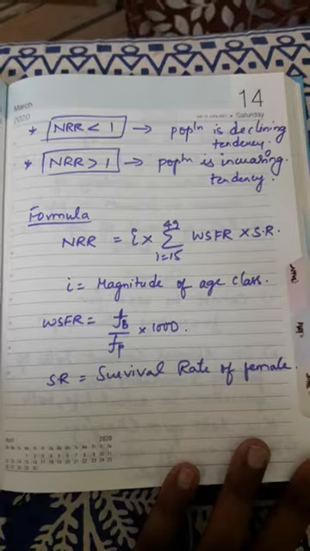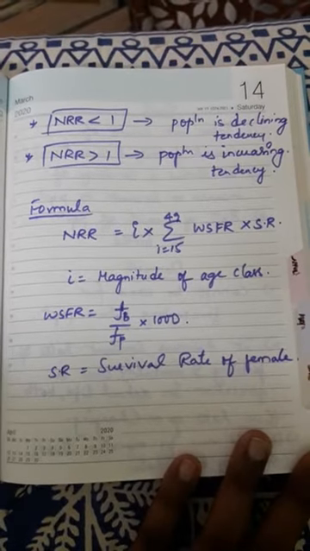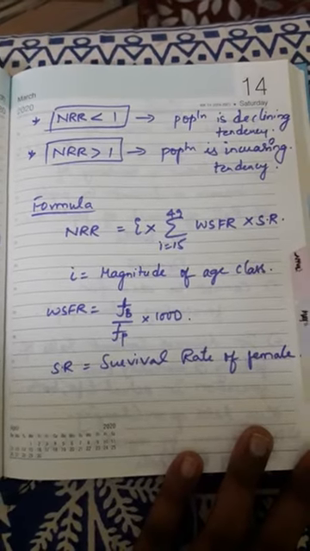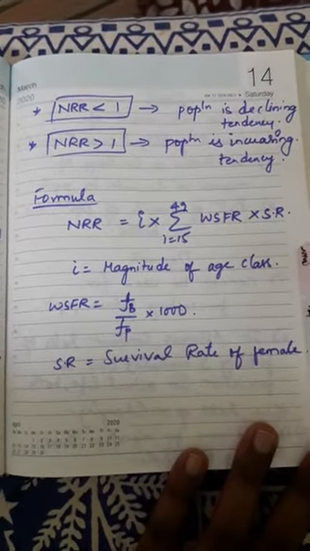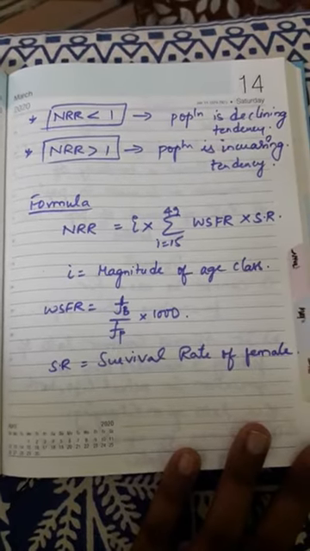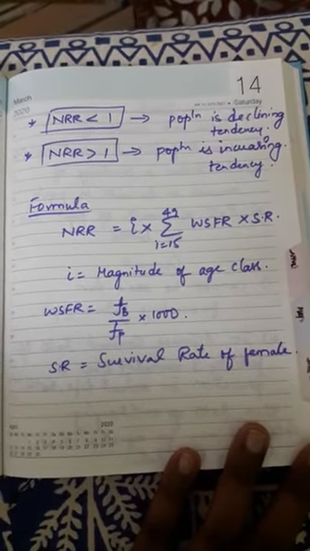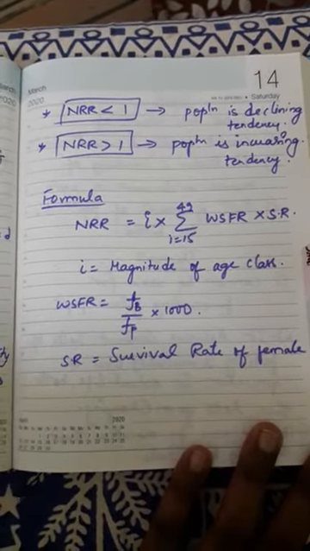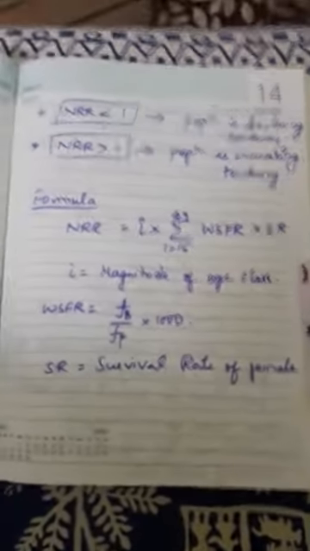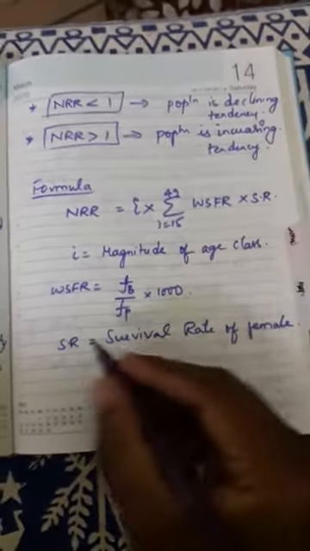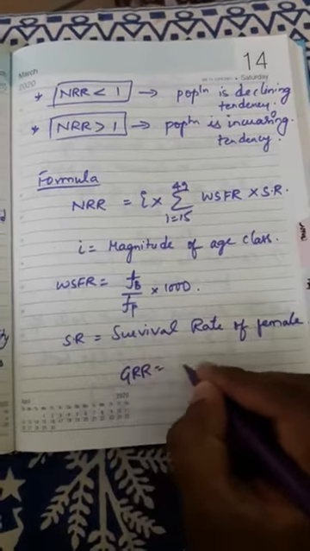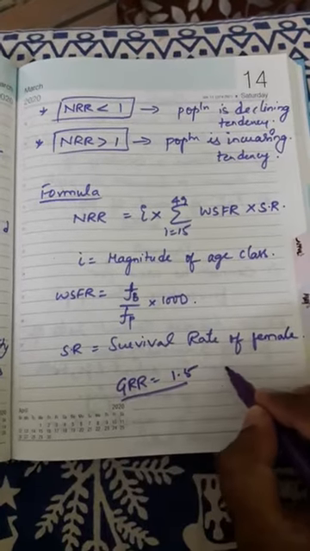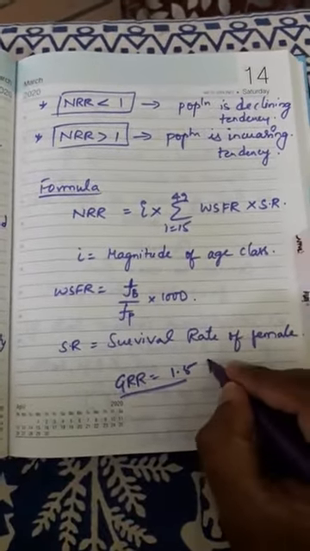So look at the formula, NRR equals I into WSFR into SR, where I equals the magnitude of the age class, the quinquennial age group 5, WSFR means female births by female population into 1000, SR means survival rate of woman, female. See, GRR and NRR, suppose if the GRR value is 1.5 something, individually if you see, here the population is increasing, right?